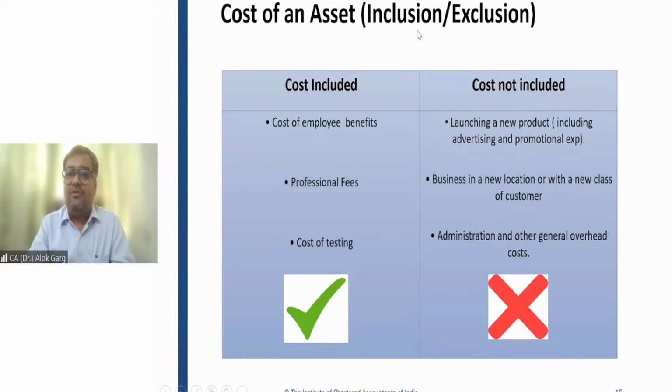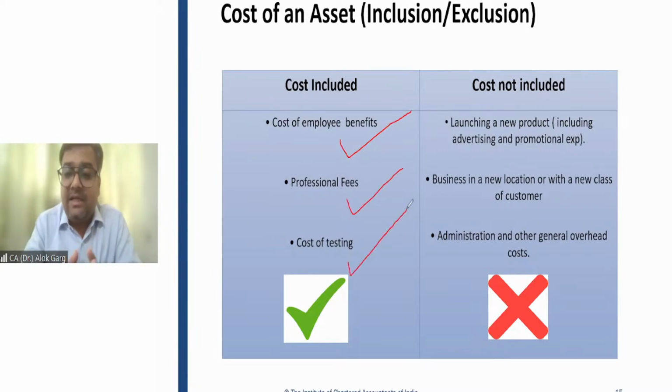Now, what are the costs which are going to be included? Cost of employee benefits, professional fees, cost of testing. If there is an employee benefits cost, salary cost, which is involved in the intangible asset, that employee benefit cost is going to be capitalized. The professional fees are going to be capitalized. The testing cost is going to be capitalized.